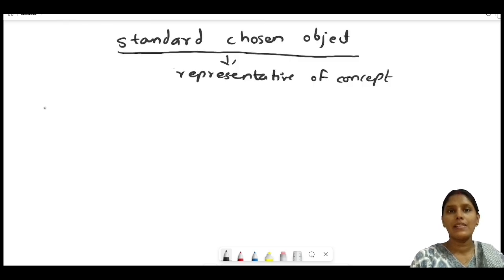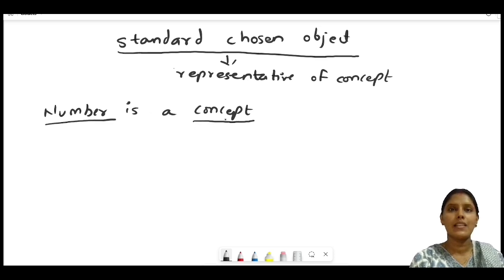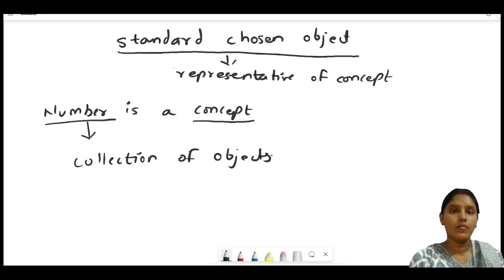But this trick fails in terms of number. Number is a concept. Now, how are we understanding this? How is this concept perceived? This number is actually perceived in the collection of objects. Like say for example, number 2.